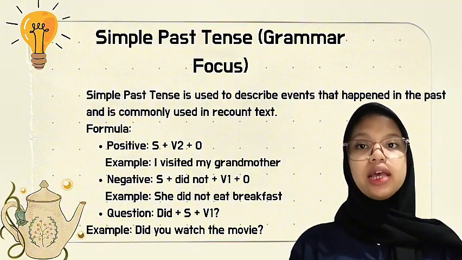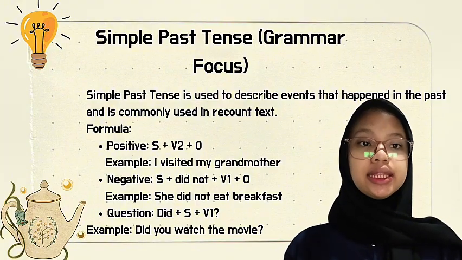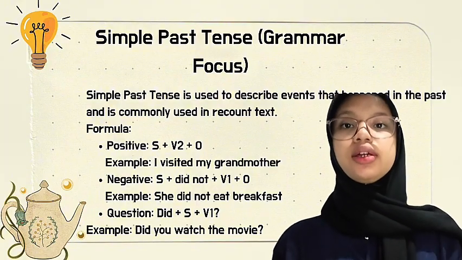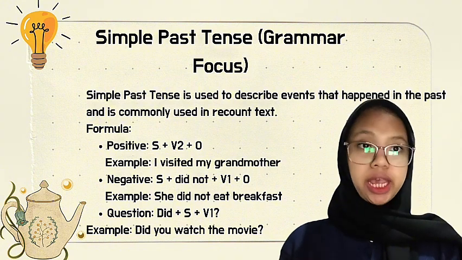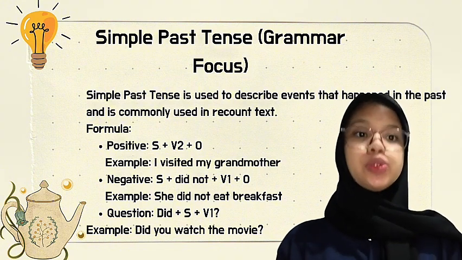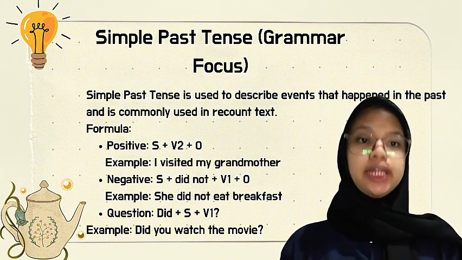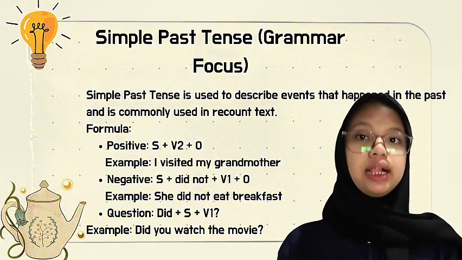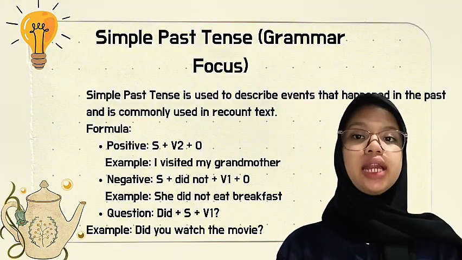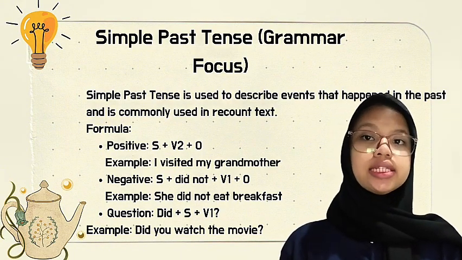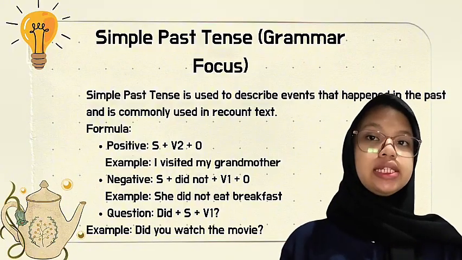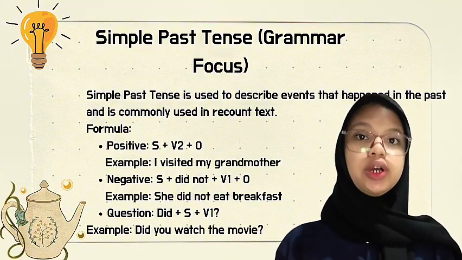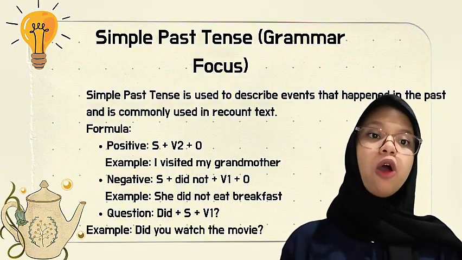For the formula, positive sentences use subject plus verb 2 plus object. For example, I visited my grandmother. I as a subject, visited as verb 2, and then my grandmother as an object.